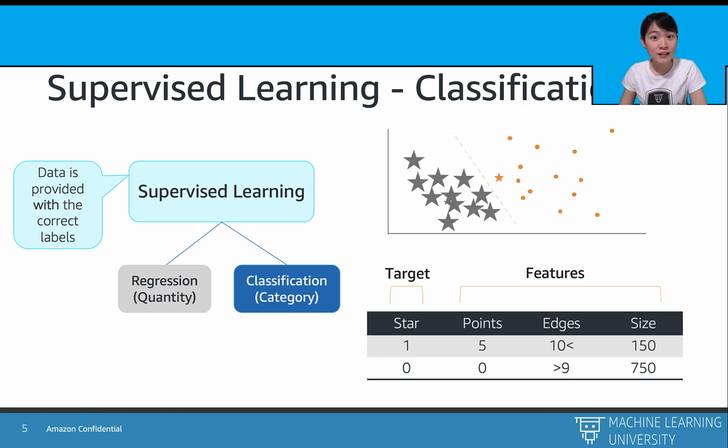And for a classification problem, here is a toy example, where we want to classify the stars versus the dots. So we label all the stars as 1 and all the dots as 0. The features here can be viewed as how many points are on the star or dot, how many edges it has, and how large they are.